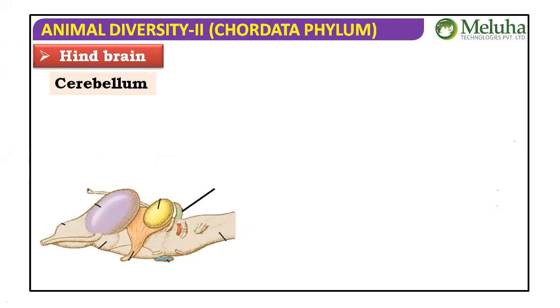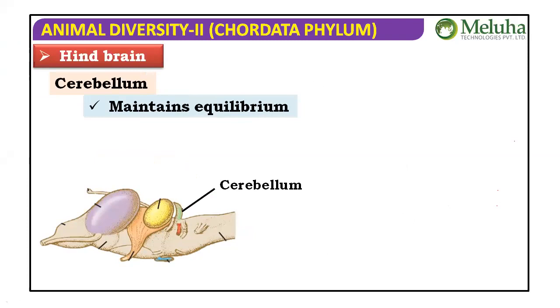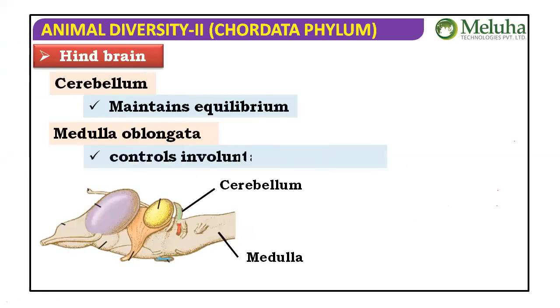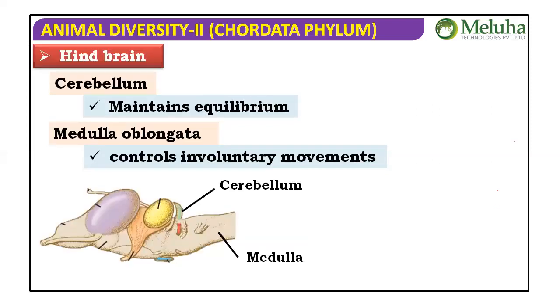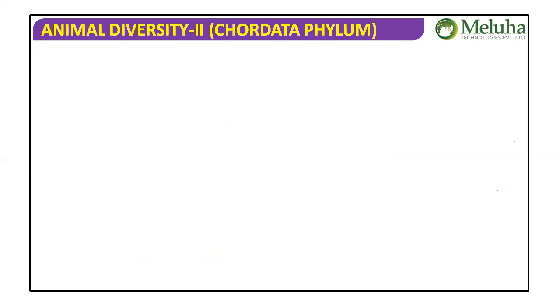That is very interesting. The hindbrain includes the cerebellum, which maintains equilibrium, and the medulla oblongata, which continues in the form of the spinal cord and helps to control the involuntary movements of the body, like urinary bladder movement and the peristaltic movements of the alimentary canal. These are all involuntary. So these are all the parts of the brain.